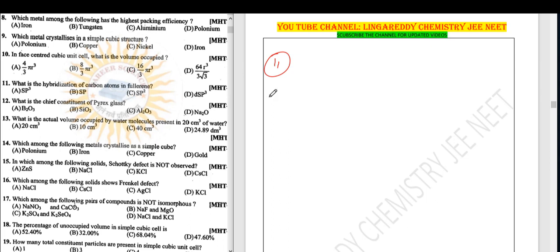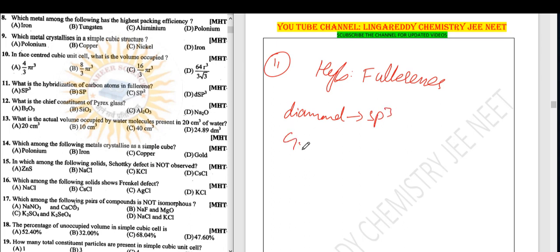Okay, what happens in diamond? In diamond it is sp3. Graphite is sp2, one unpaired electron is there, only 3 bonds forming.